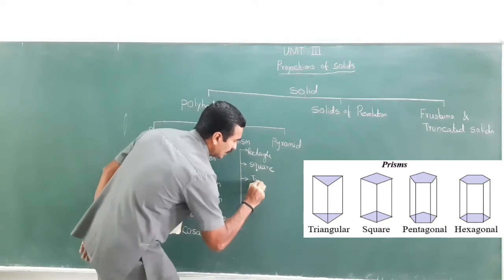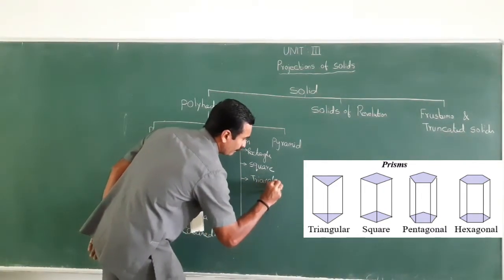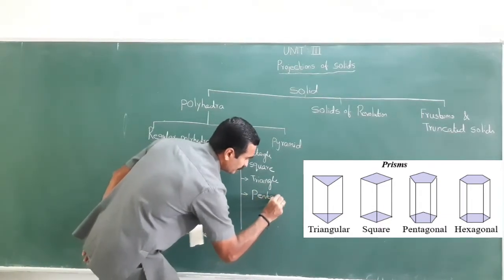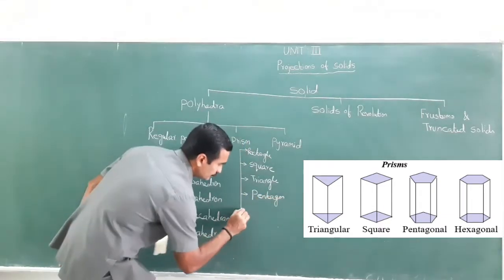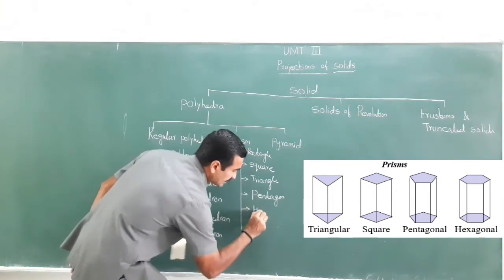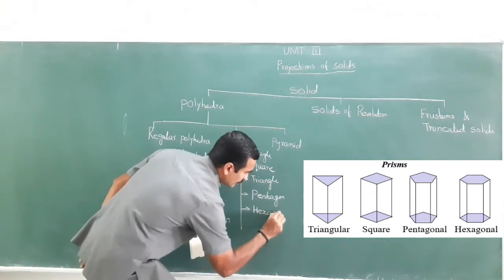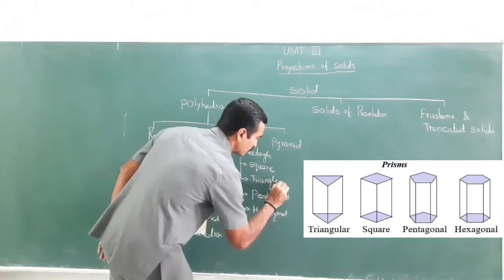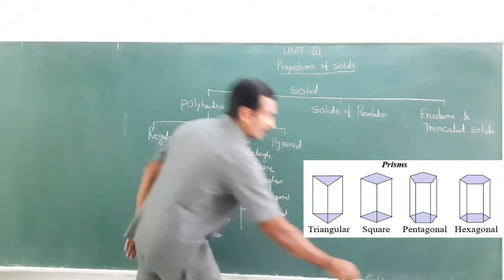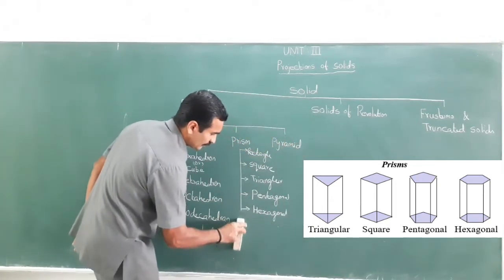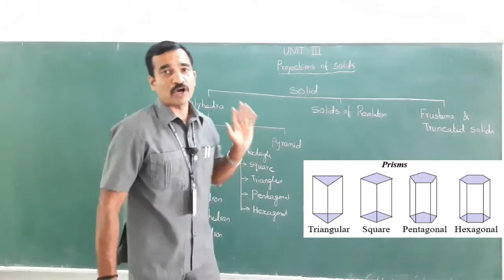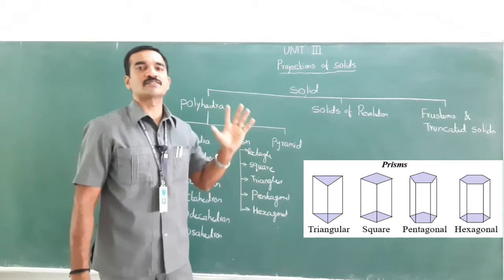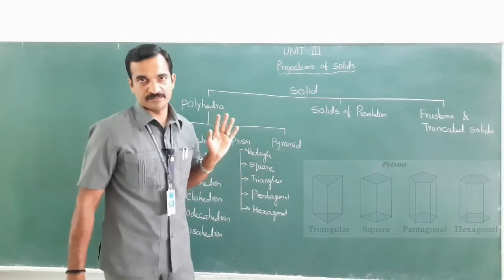then triangular prism, then pentagonal prism, then hexagonal prism, right? A prism is named according to the shape of the base. So, if the base is square, then it is called a square prism, right?